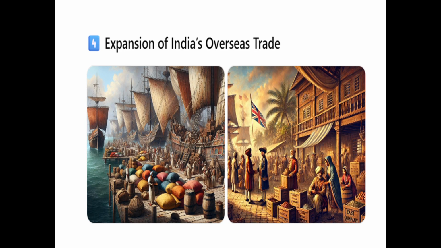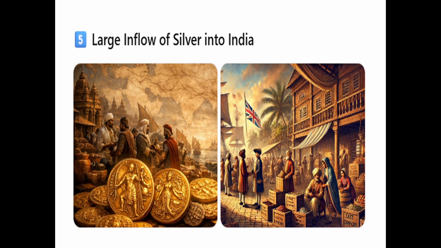Expansion of India's overseas trade. India's trade expanded in two ways. One is geographical expansion, that is, trade links increased with more regions of the world. And the second one is commodity expansion. A great variety of goods were traded. Examples of goods exported from India included textiles, spices, indigo, and agricultural products.